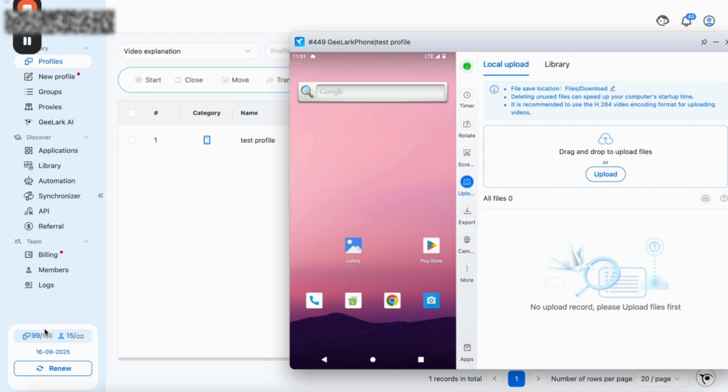When it comes to payment, by the way, you can buy a specific number of phones, like I did here. I think I pay like 45 per month, so it's not that expensive. Then you need to purchase the minutes you use the phone. So let's say you want to use 3,000 minutes, I think you pay around $30. It's not crazy expensive, but it's also not that cheap. But compared to GoLogin and stuff like that, it's actually cheaper to use the G-Lark phones compared to the anti-detect browser. You also don't have a maximum number of employees working on it, so you can scale with employees without extra costs, even though I think they will add an upsell for employees in the future.